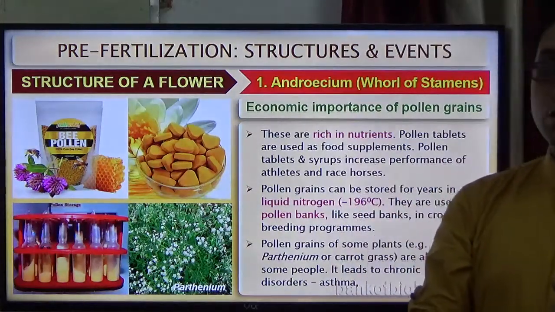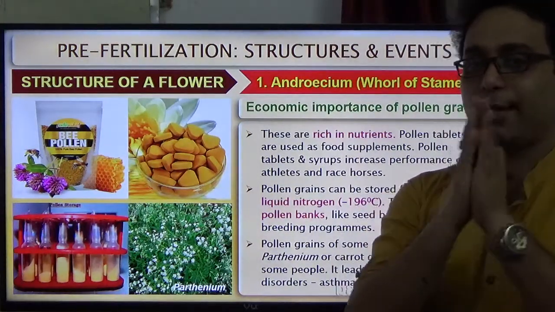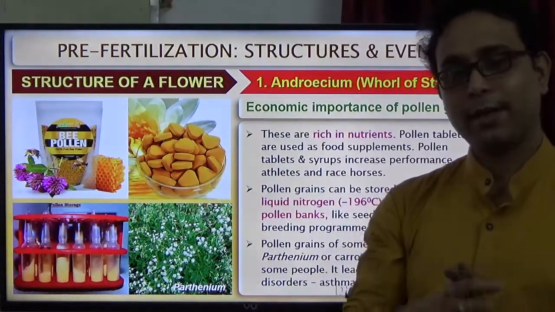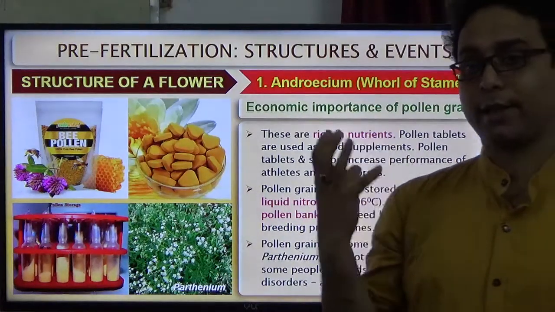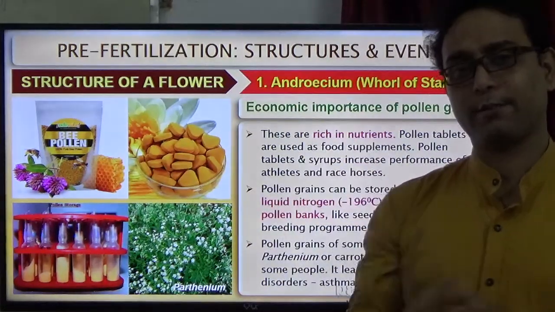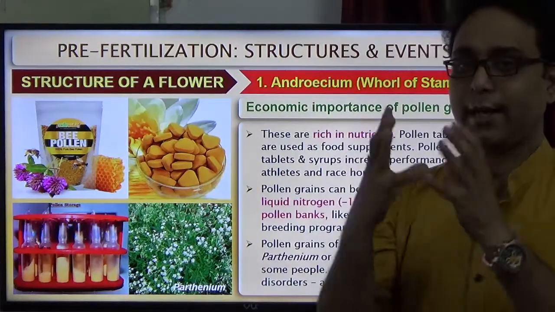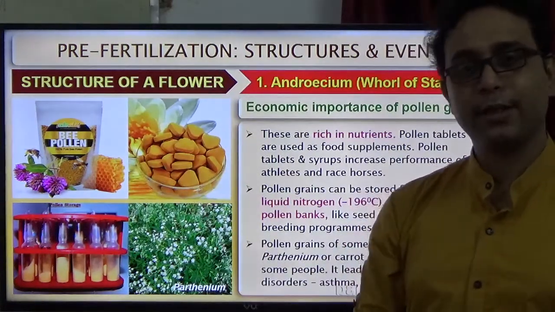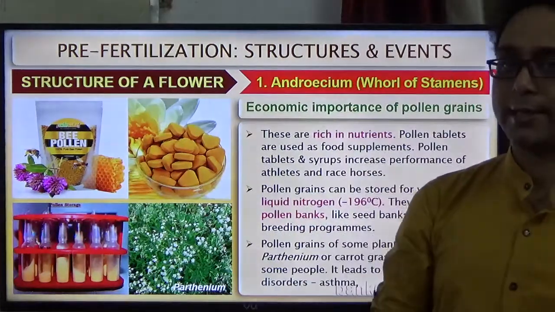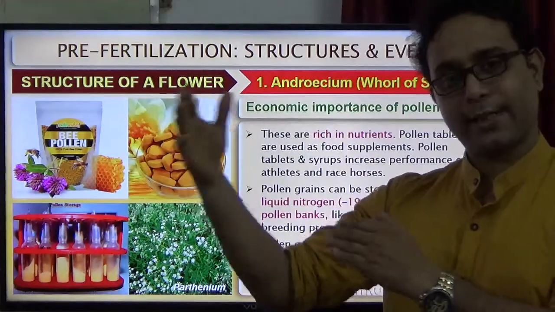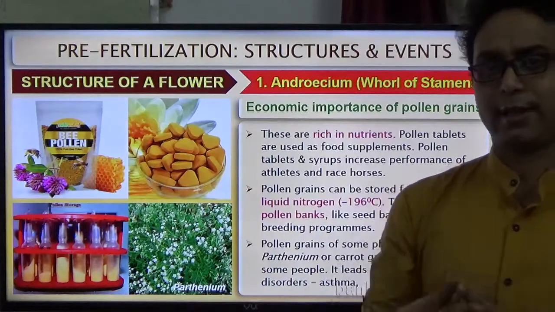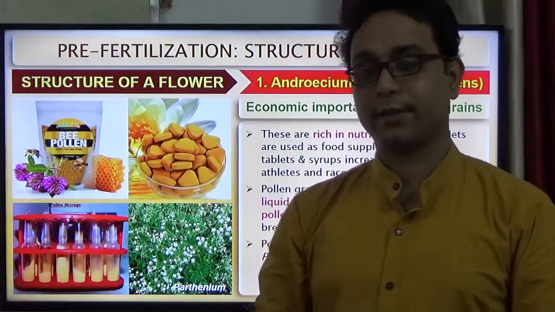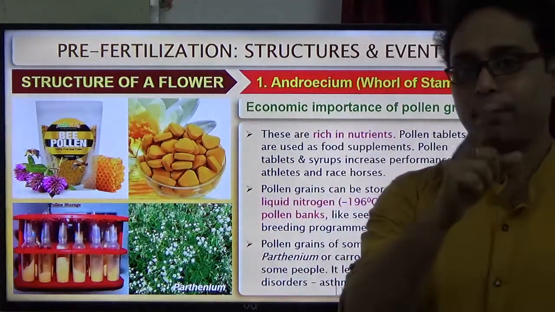So today we discussed the male part, that means the androecium, the structure of the stamen. Next we discussed how and where the pollen grains are produced, that is the pollen sac structure and the structure of the anther. And next we discussed the very important part of our unit, the structure of the pollen grains: their outer wall and inner wall, that means the exine and intine, and the internal cells, the vegetative cell and the generative cell, and their viability. And finally we discussed the significance of the pollen grains.